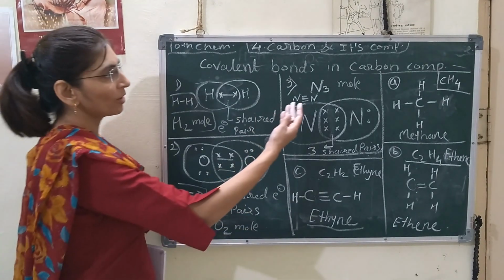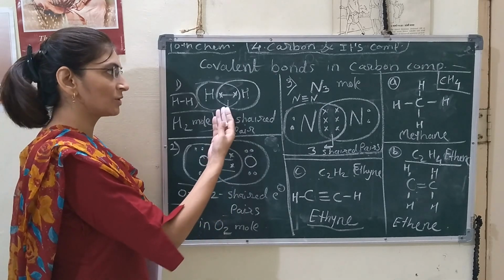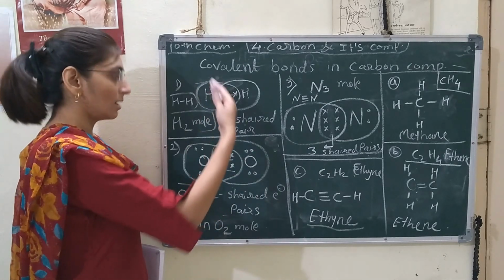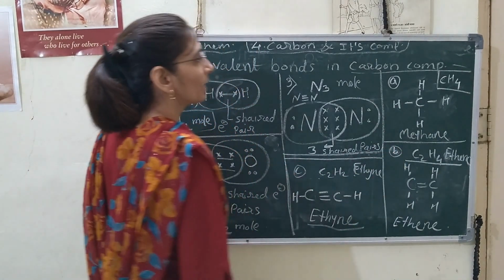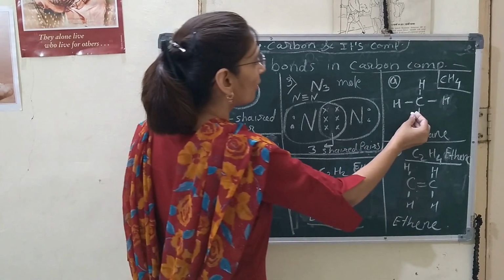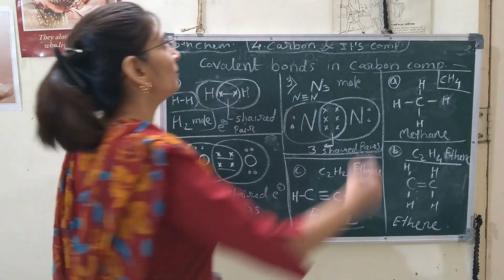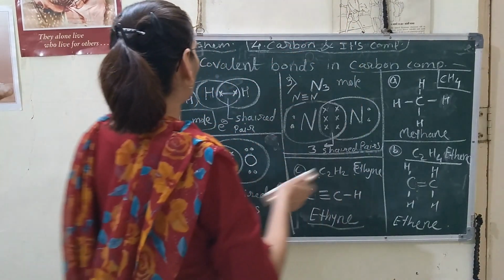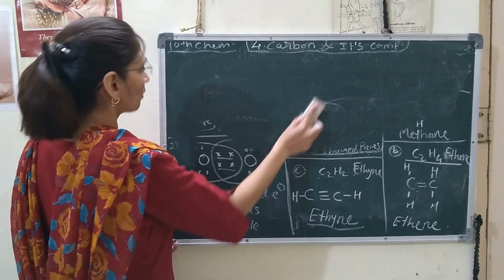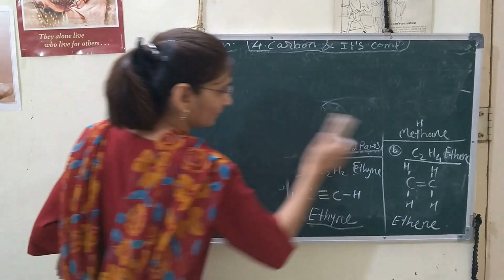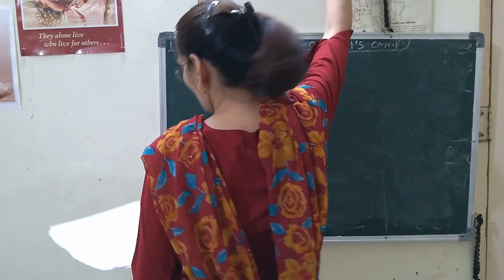Thus the covalent bond between atoms of other molecules other than carbon we have also seen here. And hydrocarbons also we have seen, means covalent bonds in carbon compounds also we have seen here. So I hope you will study well these covalent bonds of carbon compounds. Next we will see the properties of covalent bonds. So what are the properties of covalent compounds? We will see here one by one.